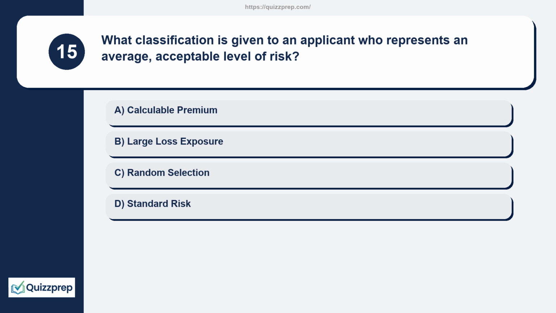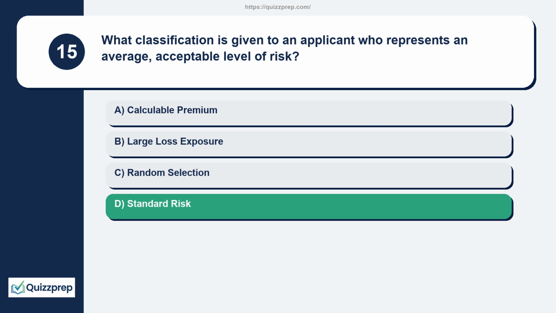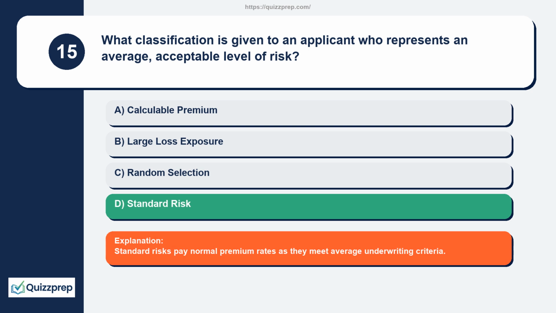Question 15. What classification is given to an applicant who represents an average, acceptable level of risk? Calculable premium, large loss exposure, random selection, standard risk. Standard risks pay normal premium rates as they meet average underwriting criteria.